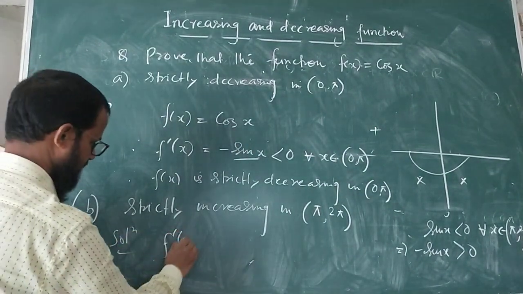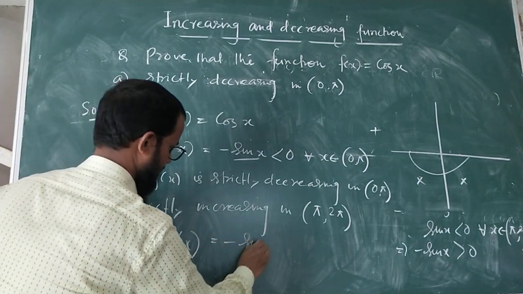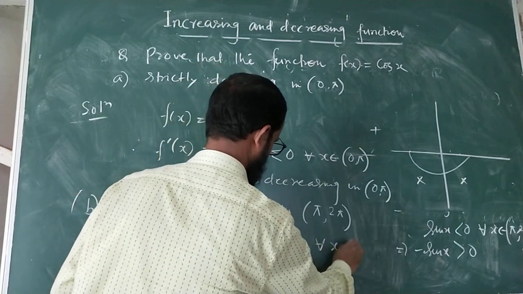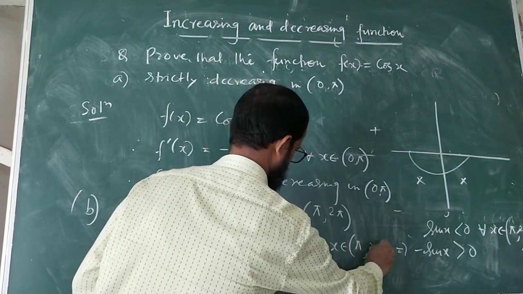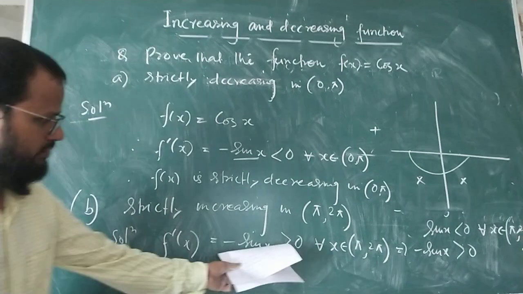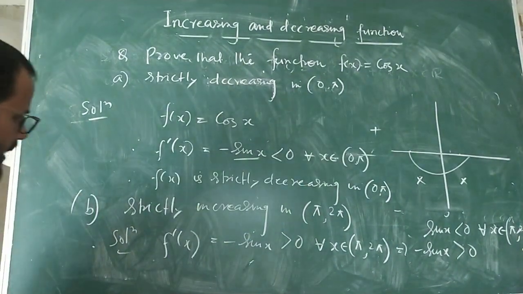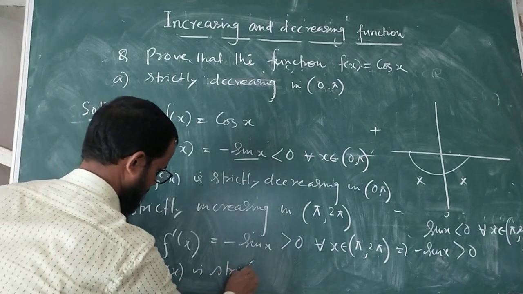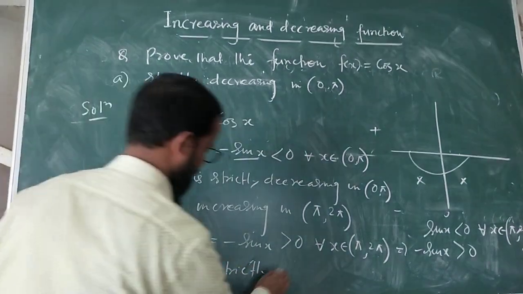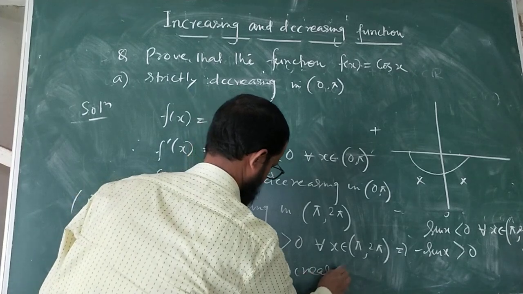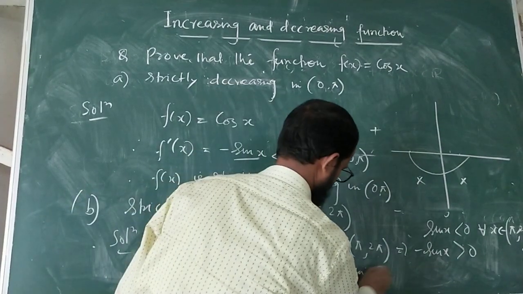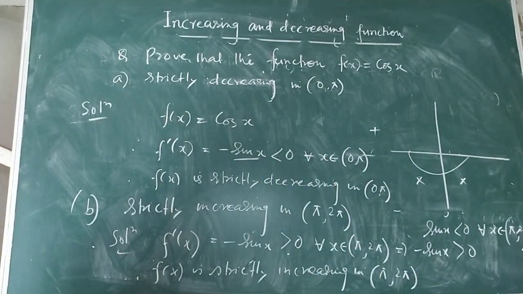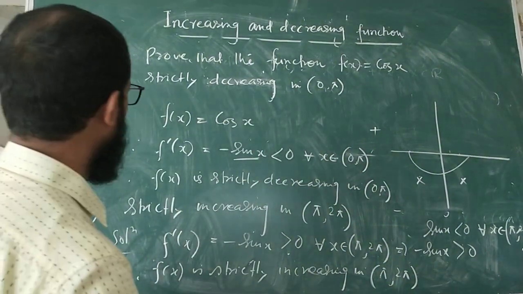So f dash x was minus sin x, and which is greater than 0 for all x belongs to pi to 2pi. I hope you understand why it is greater than 0, because of the quadrant rule. And finally you can say f(x) is strictly increasing in the interval pi to 2pi. I hope you understand.